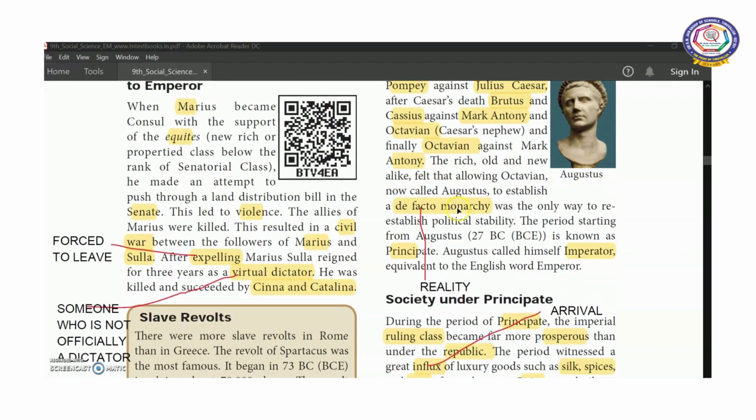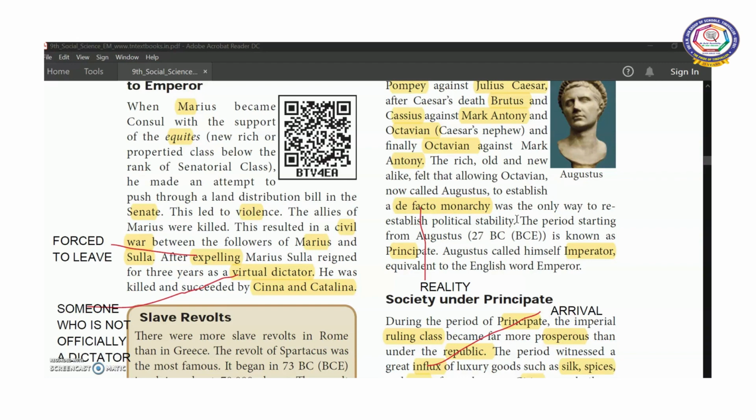So the rich, old and new alike, felt that allowing Octavian, now called Augustus, to establish a de facto monarchy was the only way to re-establish political society. So all of them decided to retain political stability.